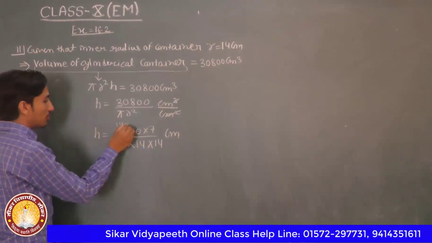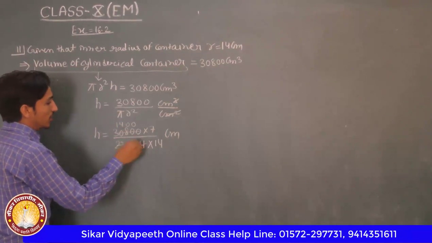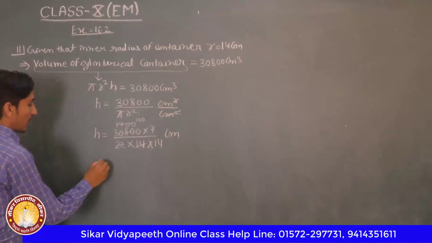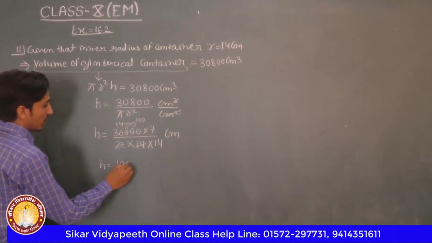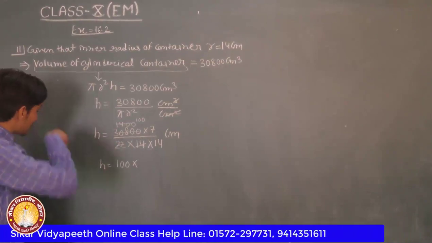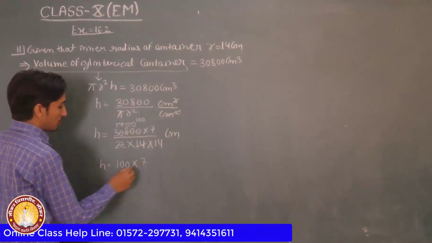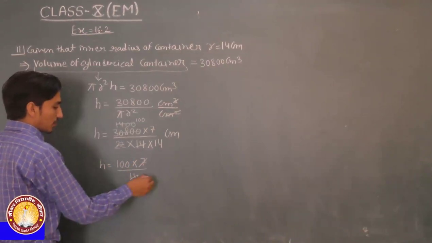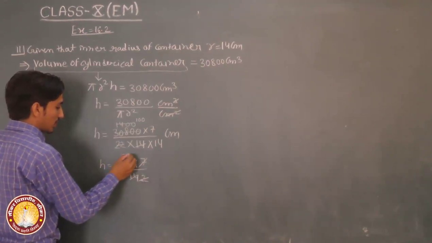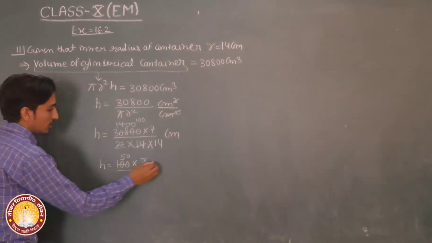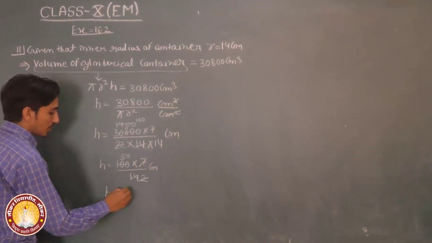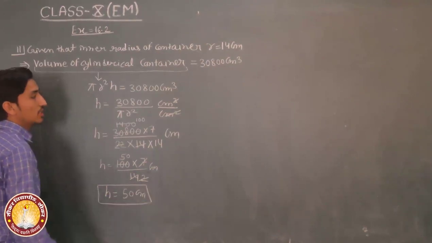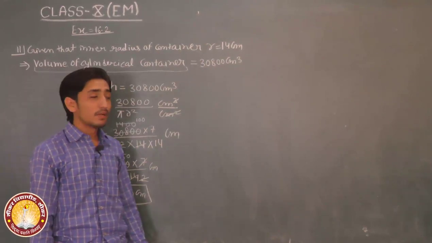Then 1400. H is equal to 100 into 7 upon 14, 2 2 is 50. So H is equal to 50 centimeter.